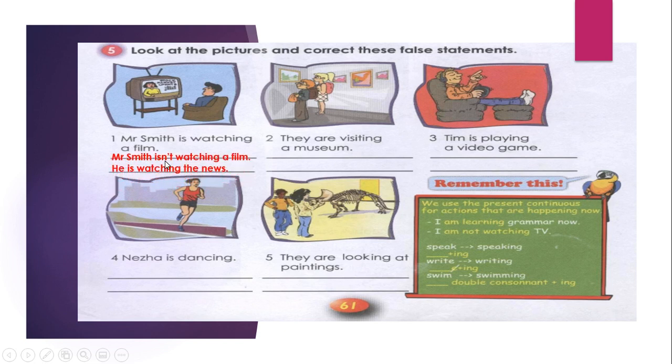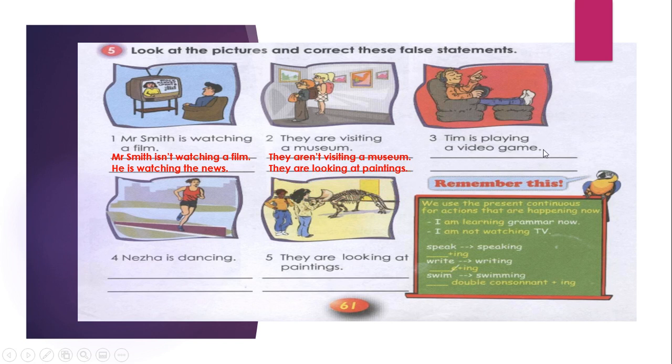So Mr. Smith isn't watching a film. He's watching the news. So he isn't. He is. Remember, of course, verb to be plus verb plus ing. They are visiting a museum. So you should put it in the negative first, then affirmative. They aren't visiting a museum. They are looking at paintings.